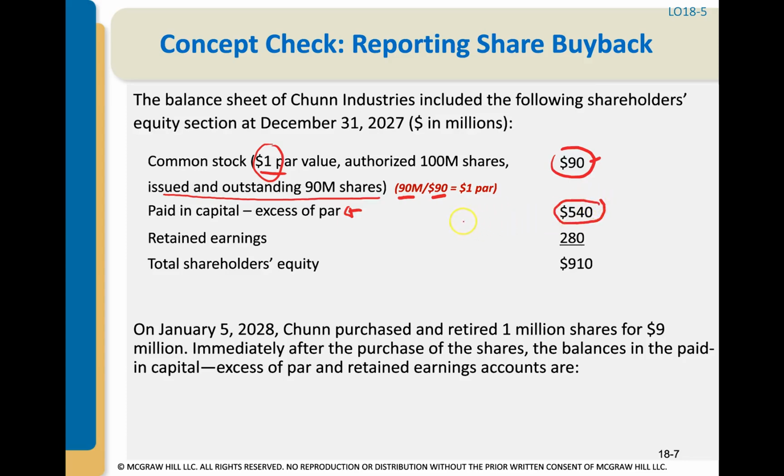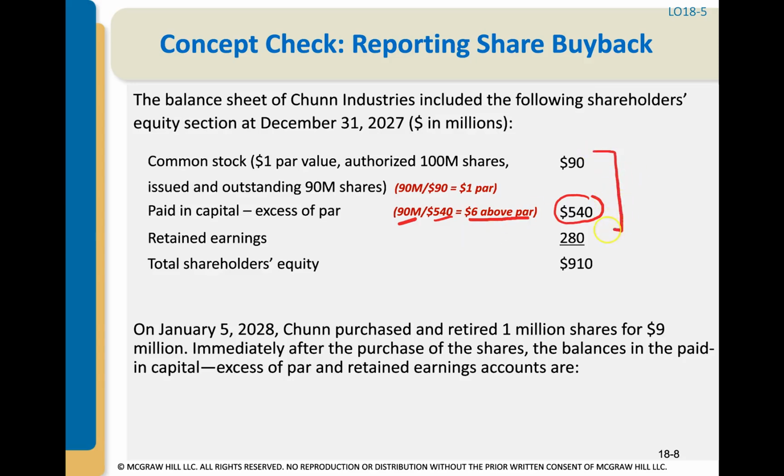What was the amount per share that we recorded for that $540 million? So let's look at that. Again, we're going to take our 90 million shares outstanding divided by what we were given as the total for the paid-in capital. So meaning we booked $6 above par for each of those 90 million shares.